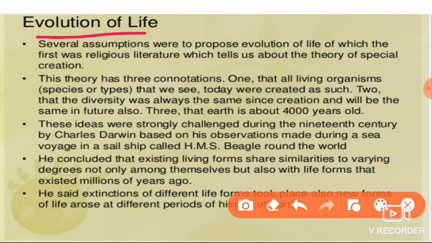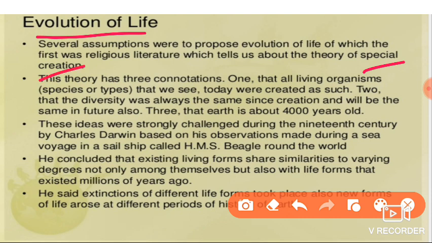What does the theory of special creation say? That life, the plants, the animals, the organisms, light, earth, everything was created by God. It is a special creation.